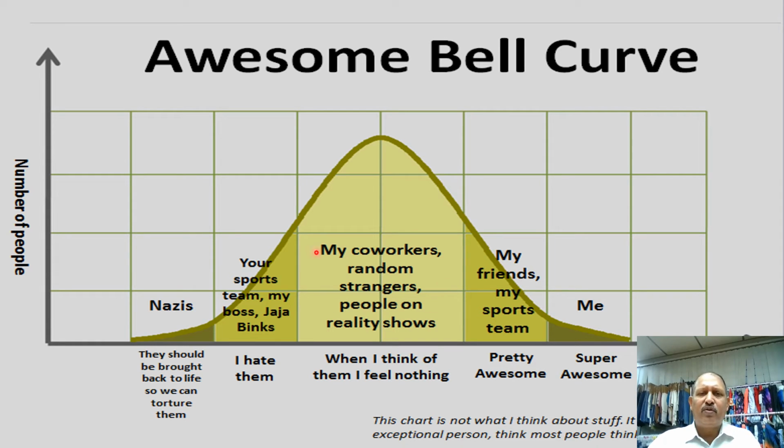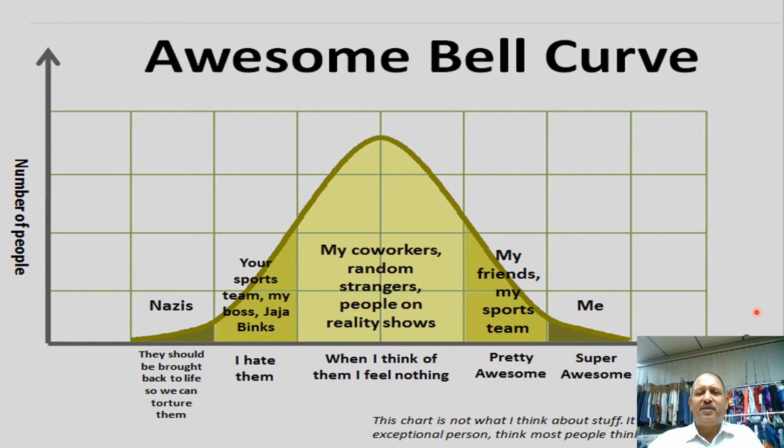There would be 10% we just hate, and a few percent we treat as enemies. Whereas on the positive side, a little bit up could be our friends, teammates, classmates, and at the top could be ourselves.